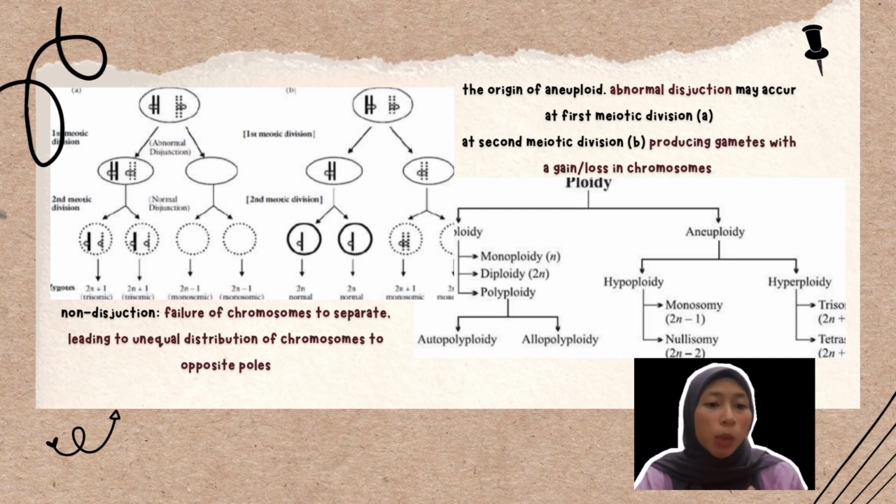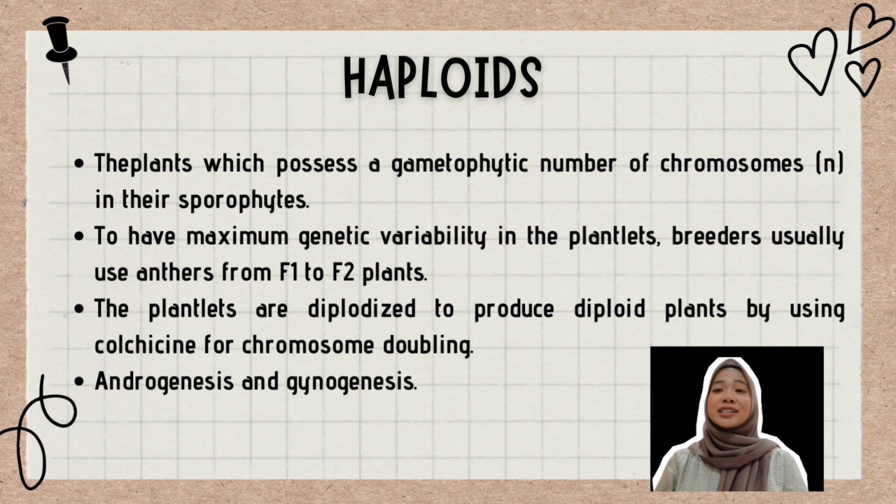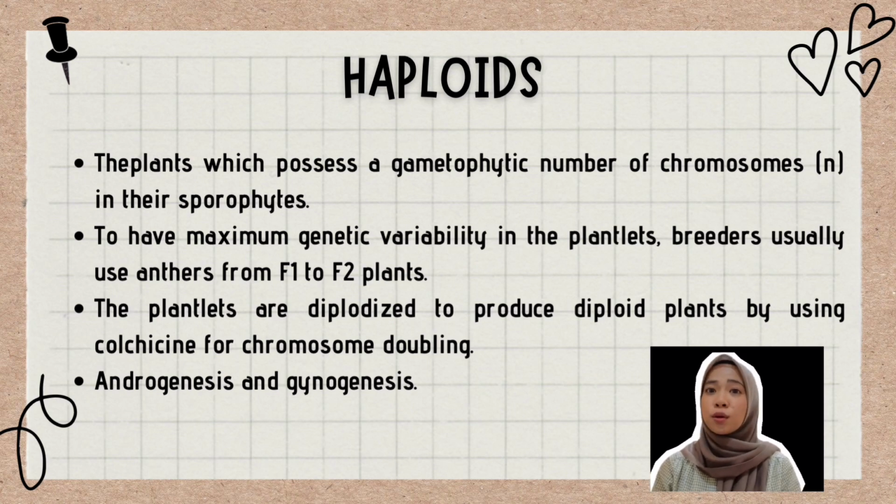Then, the origin of aneuploids: abnormal disjunction may occur at the first meiotic division or at the second meiotic division, producing a gamete which gains or loses a chromosome. Haploid refers to those plants which possess a gametophytic number of chromosomes in their sporophyte. If successfully cultured using anther culture, the plantlets resulting will have a haploid genotype. Haploid genotypes may arise directly from embryos or indirectly via callus. To have maximum genetic variability in the plantlets, breeders usually use anthers from F1 or F2 plants. The plantlets are diploidized to produce diploid plants by using colchicine for chromosome doubling.